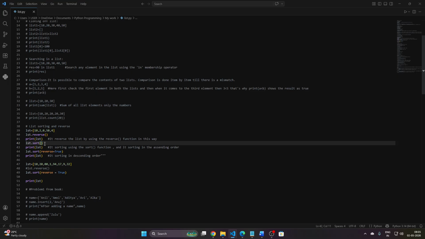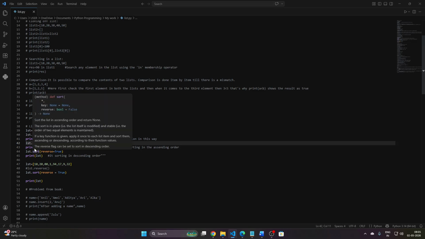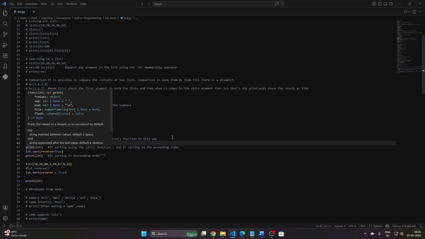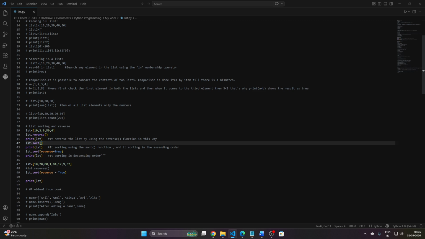So if we use sort and print the list, it will sort the list. If we run this code, it first shows 0, then 2, then 4, then 10, then 50, and that's how sorting actually works.